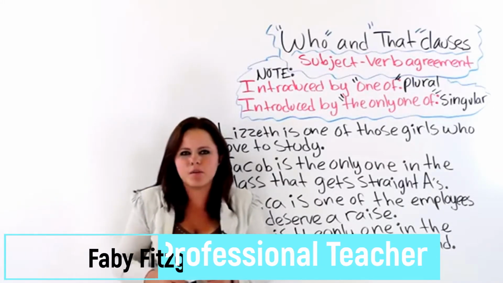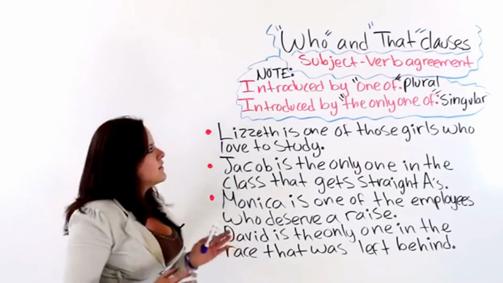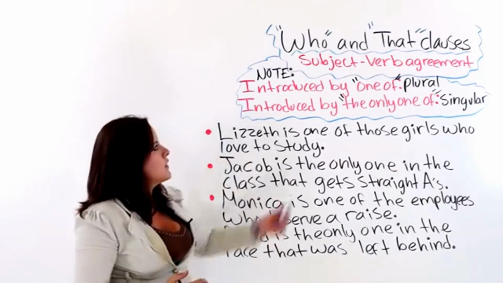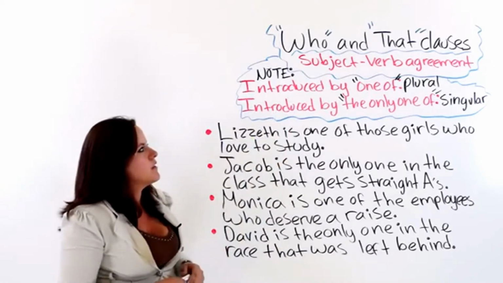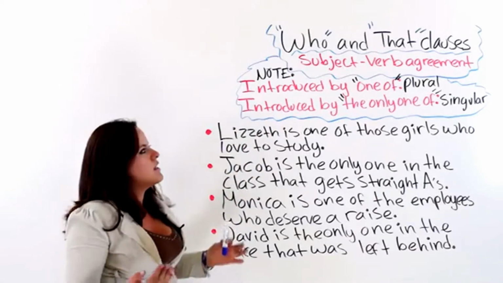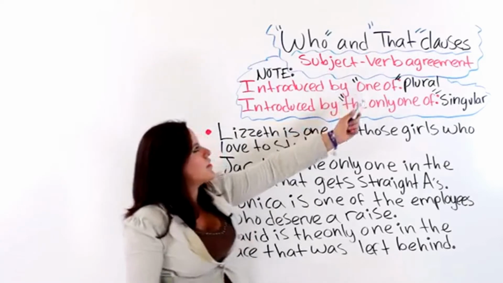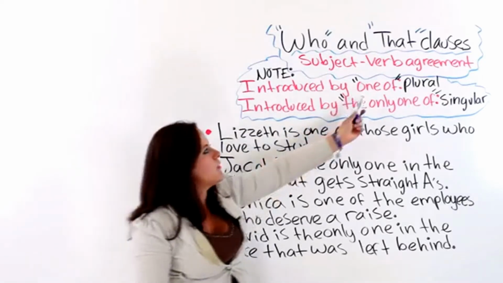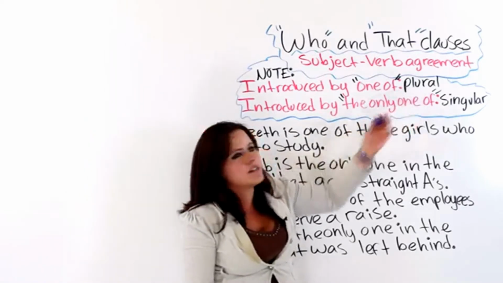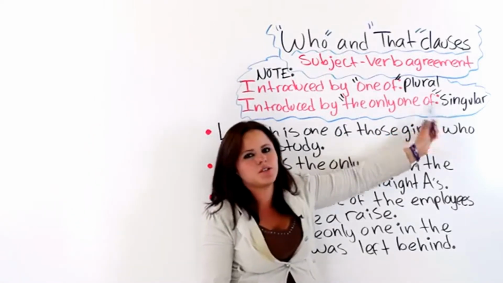In today's lesson I will be talking to you about who and that clauses. Okay, how to make the verb agree with its subject when you have a who or that clause as a subject, introduced by one of, or by the only one of. The note here tells you that when the who or the that clause is introduced by one of, you are going to use a plural verb. And when it is introduced by the only one of, you are going to use a singular verb.